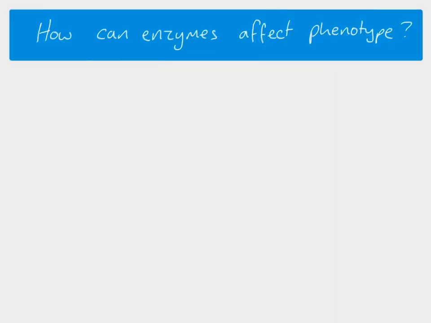Hello there. So in this very short little video we're going to look at the link between genes, enzymes and phenotype, and the example that we look at is albinism. So how can enzymes affect phenotype?